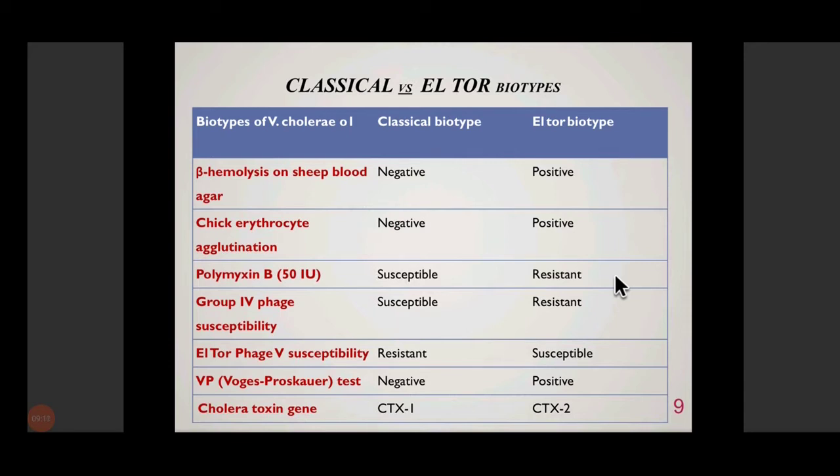But over a period of time, it is seen that these differences are becoming less and less. The line between them is not as strong as it used to be, because now many of the reactions are given by both of them. So both of them are not really very easily distinguishable these days.